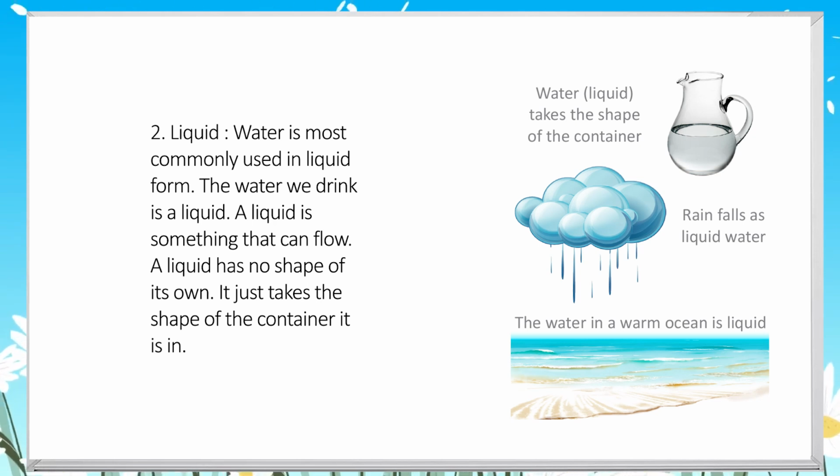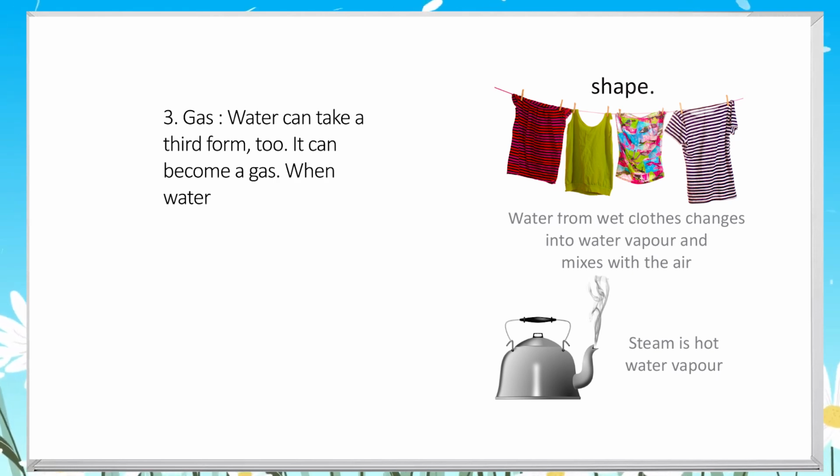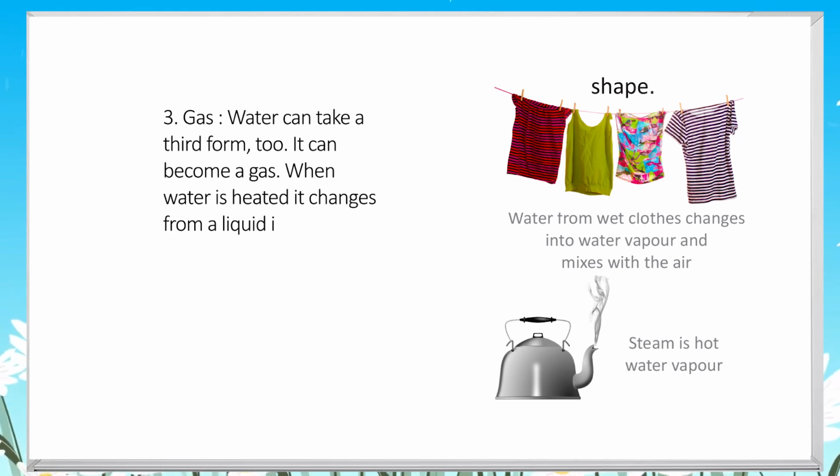Water, liquid, takes the shape of the container. Rain falls as liquid water. The water in a warm ocean is liquid. 3. Gas. Water can take a third form, too. It can become a gas.